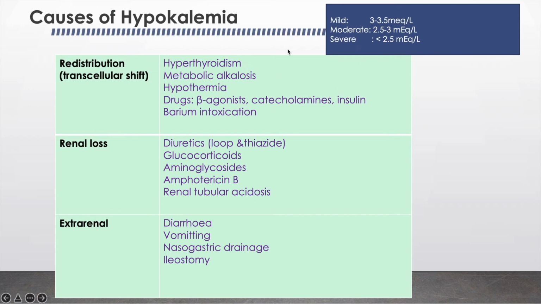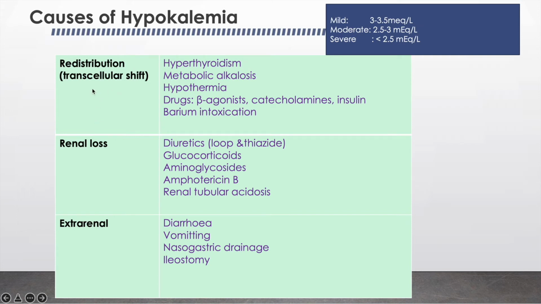So moving on to the next topic, that is hypokalemia. Hypokalemia can be classified as mild, moderate or severe according to the plasma potassium level. The major causes of hypokalemia can be classified according to whether there is a transcellular shift or total body potassium loss.